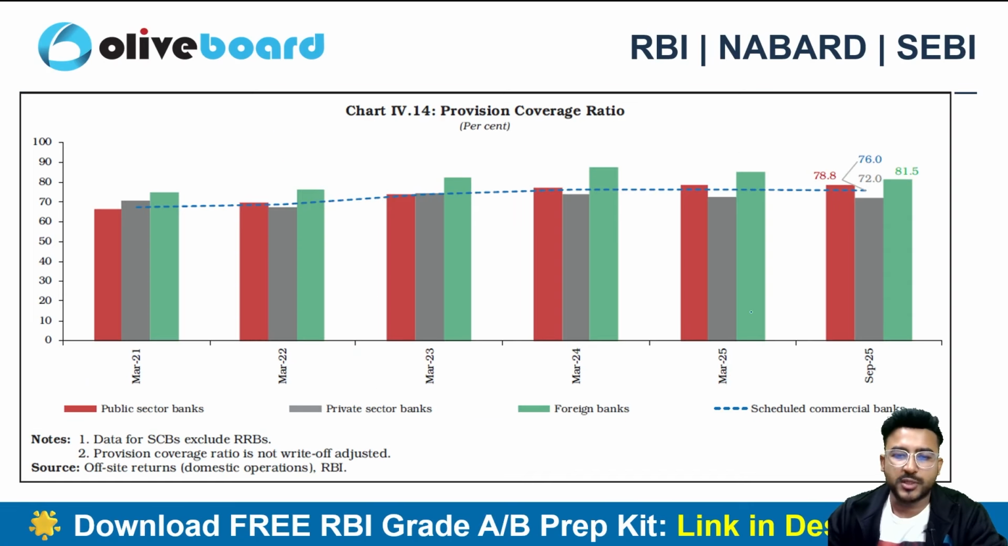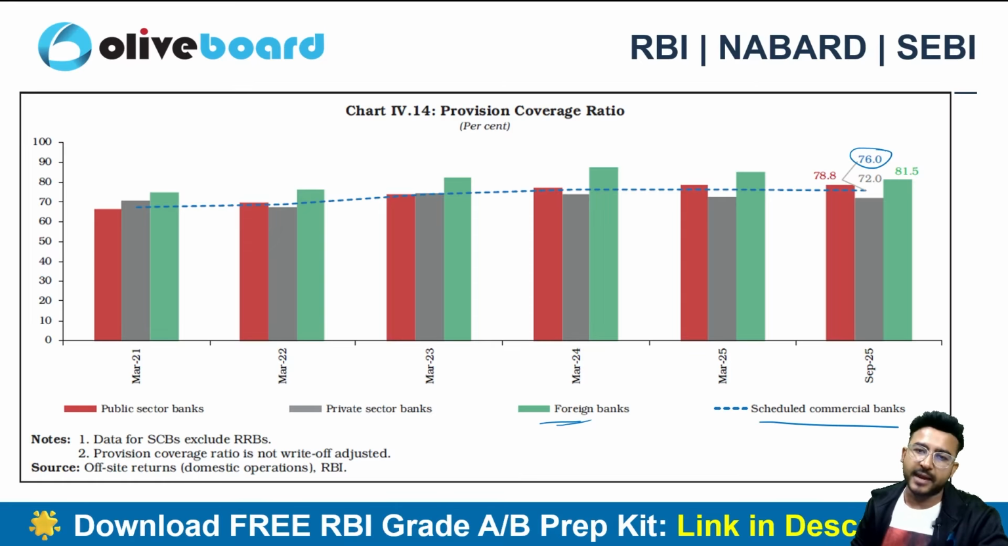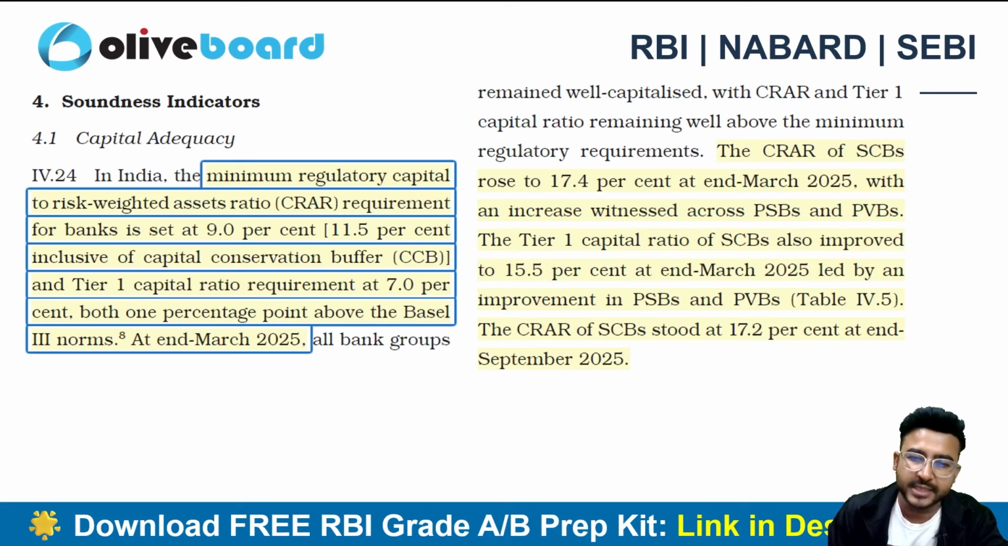And if I talk about the provision coverage ratio, right? How much provisions have you made? So we can see that the data of foreign banks is quite good here, 81.5%, right? 76% is the data here for the scheduled commercial banks. You all know that in India we have 70% as the prescribed provision coverage ratio by the RBI. We also call it PCR, right?